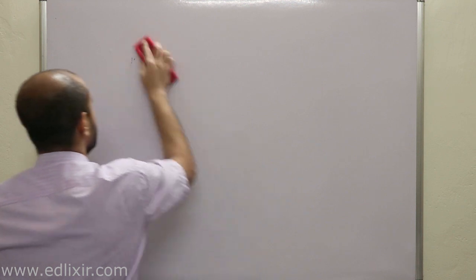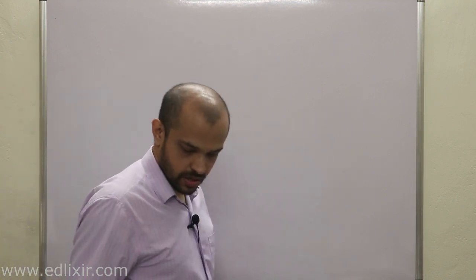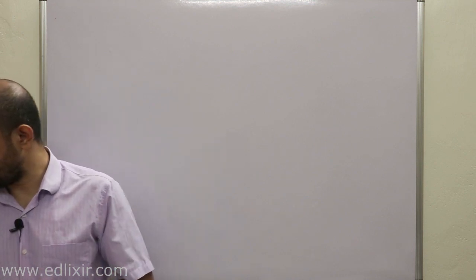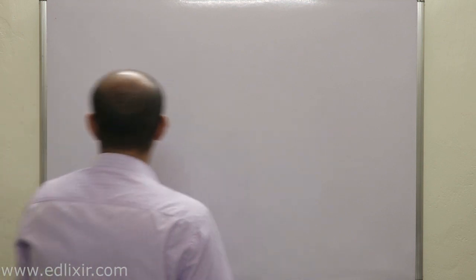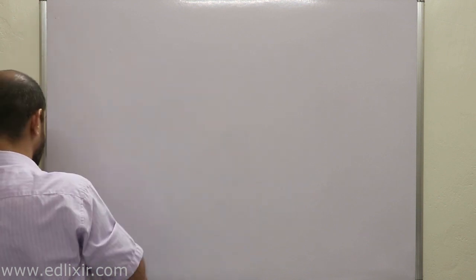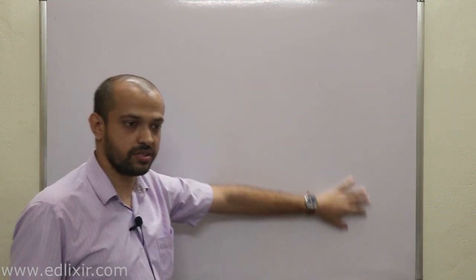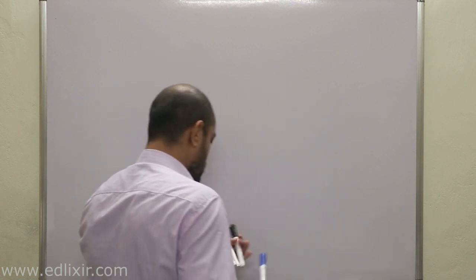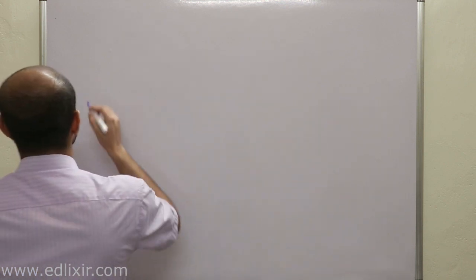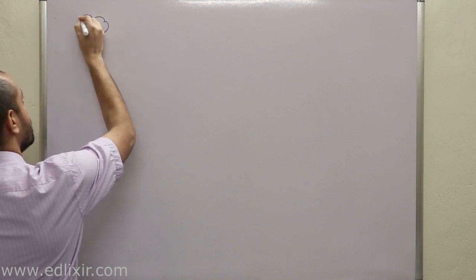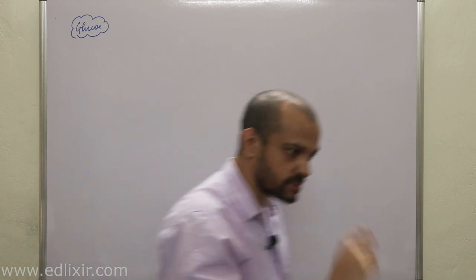Okay, now if you understand that, suppose this whole board is actually a cell. Okay, this whole board is actually a cell. Now this white board, this surface, is actually the cytoplasm, suppose. Now a very important point you need to understand here is this: suppose glucose has entered the cytoplasm of the cell. Glucose has entered the cytoplasm of the cell.